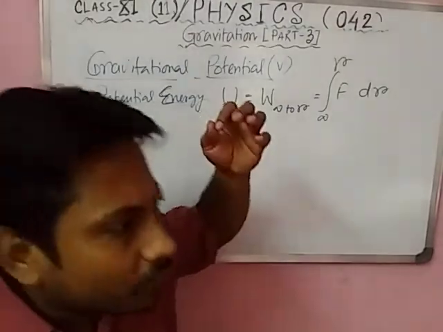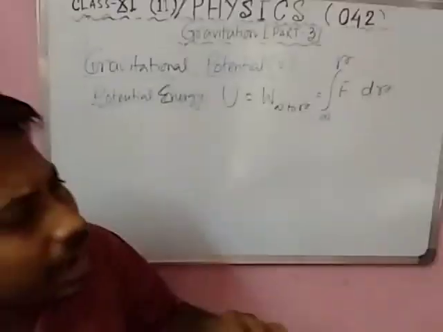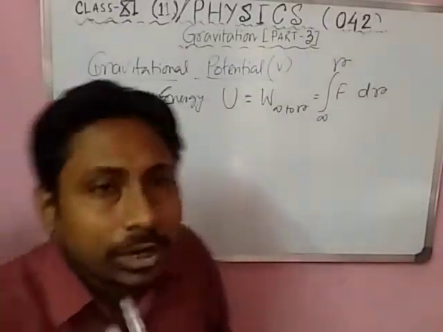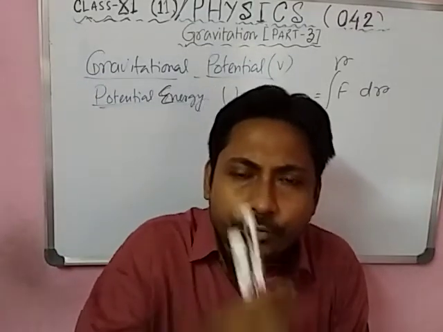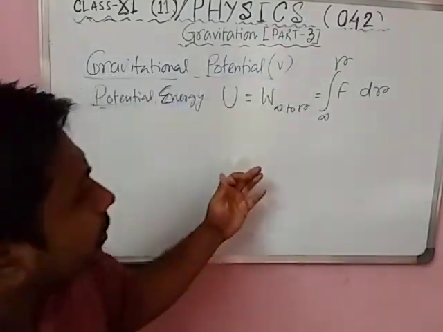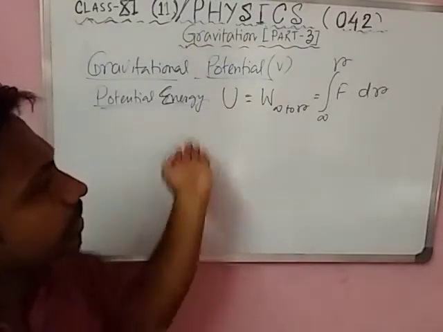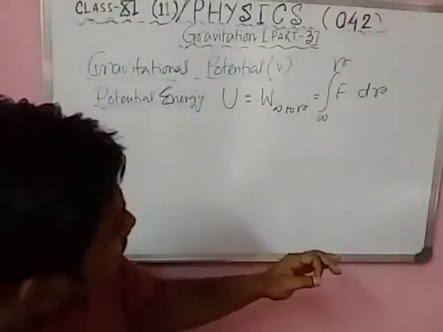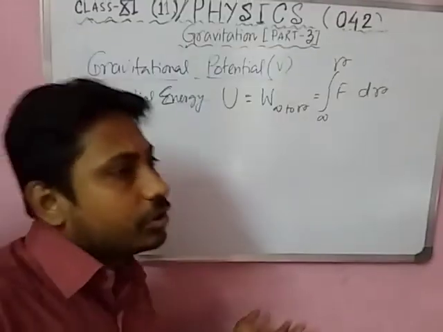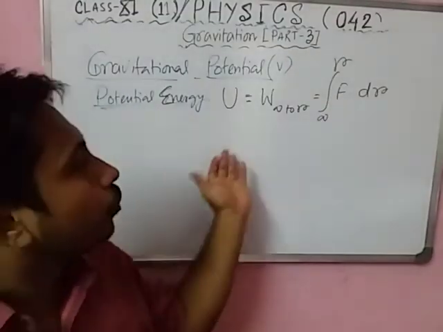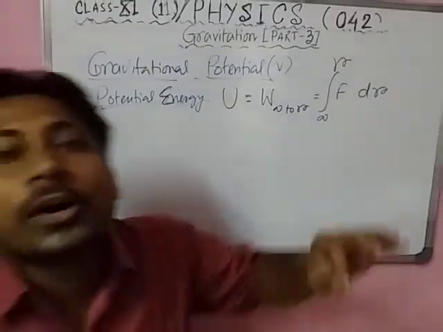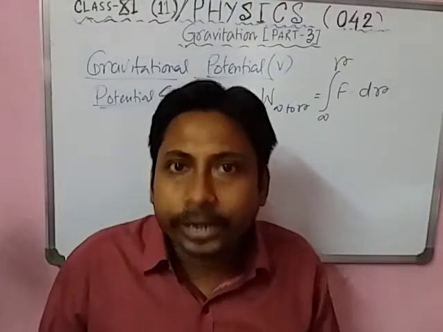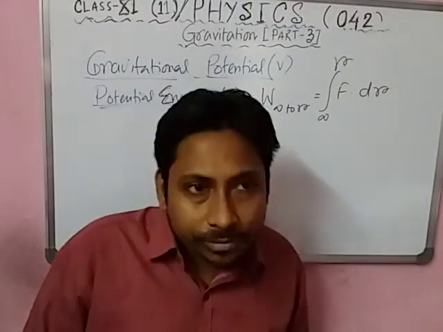Potential energy means the work done required to bring a unit mass from infinity to any point.